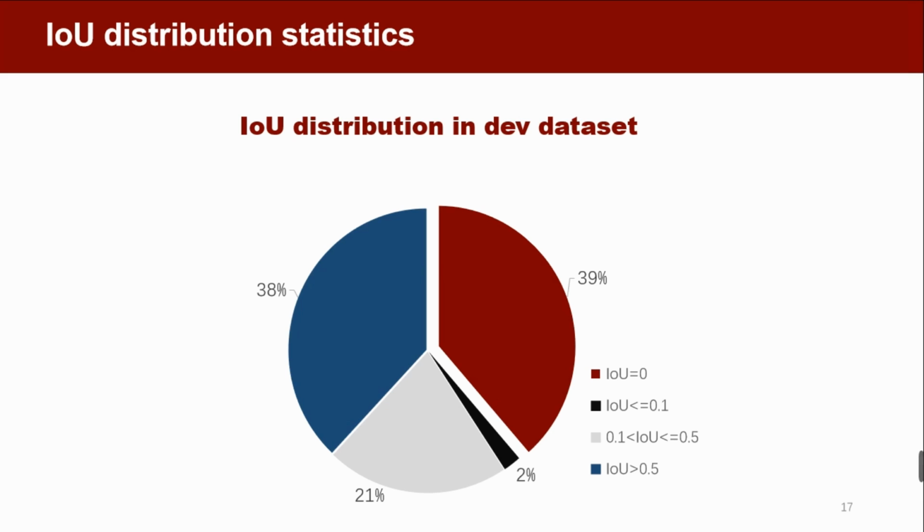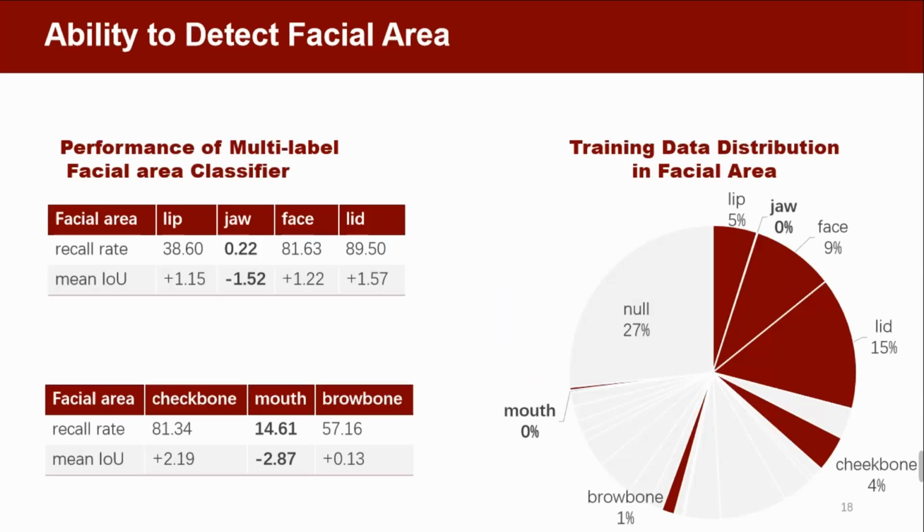In other words, in many cases, the model detects the video time period completely wrong corresponding to the text, which is non-ignorable.